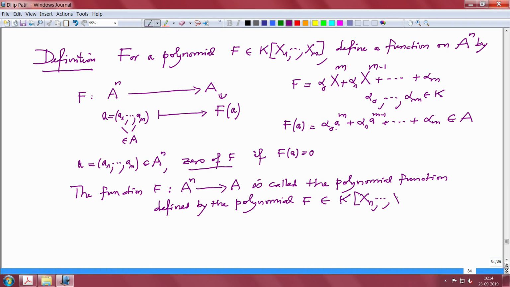Now I just want to point out a danger in keeping the same notation. So for that, let me write an example.